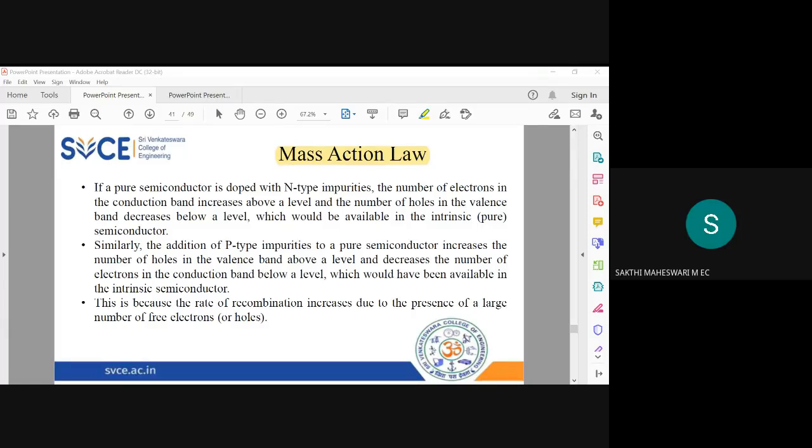Energy can neither be created nor be destroyed. Yes, energy can neither be created nor be destroyed, but it can be transformed from one form to another.